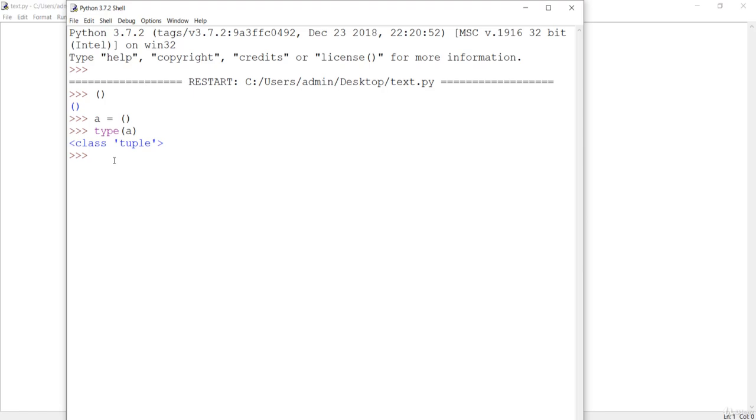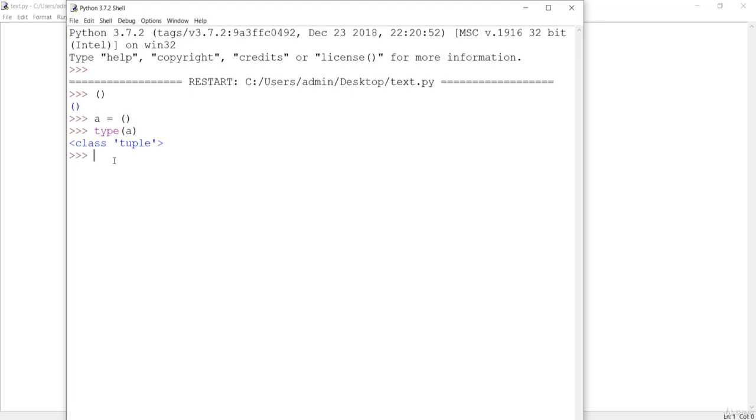So this tuple is similar to that of list, but the difference between the list and the tuple is that it is very important to remember that we cannot change the element of the tuple once it is assigned, but in the list element can be changed. So that is the main difference between the list and the tuple. If you just assign some element to the tuple, it cannot be changed, but in the case of list, we have already seen we can manipulate the list whichever way we want.